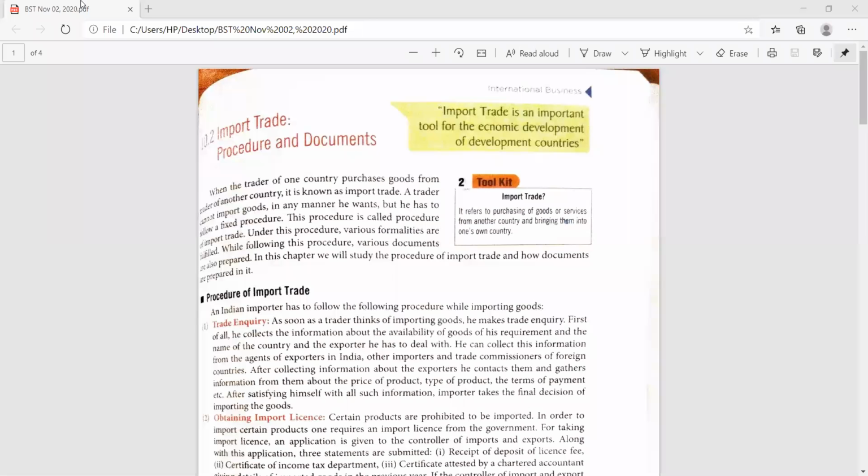When the trader of one country purchases goods from a trader of another country, this is known as import trade. A trader cannot import goods in the manner he wants, but he has to follow a fixed procedure. This procedure is called the import trade procedure. So the procedure of importing goods is known as import trade. Please underline, you may get a 1 mark question: What is import trade? What is the procedure of import trade?